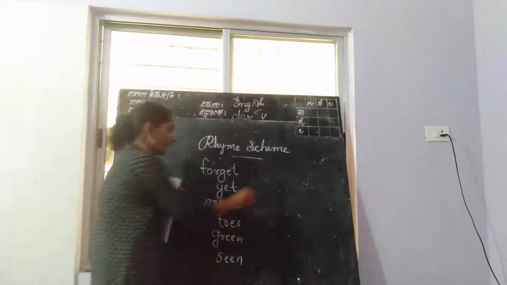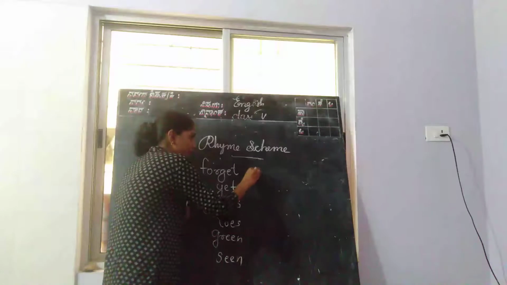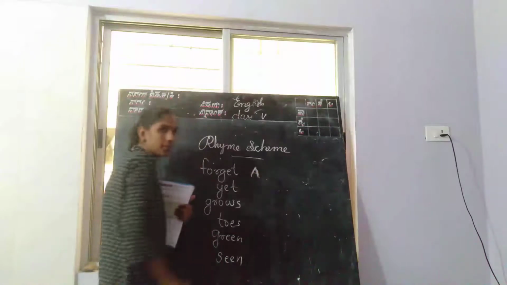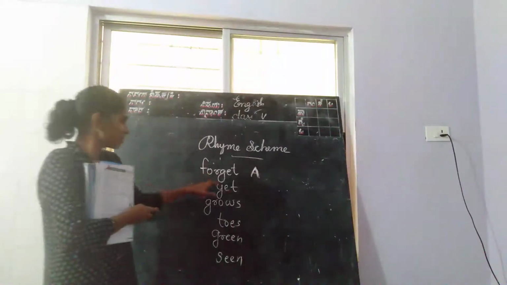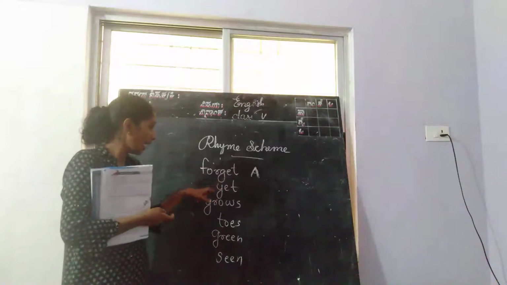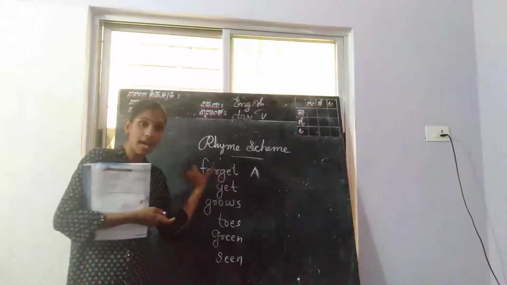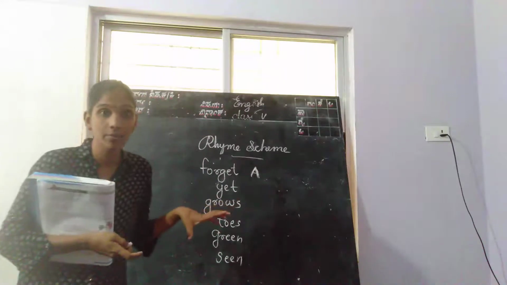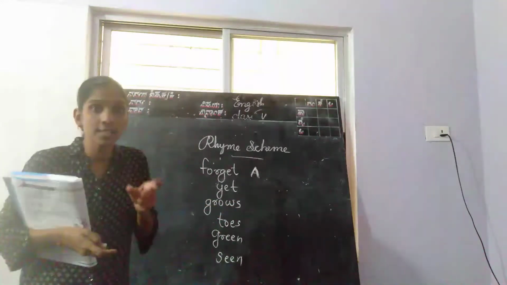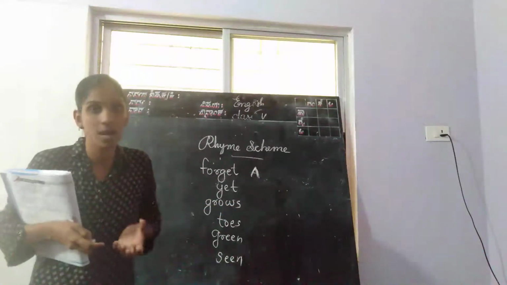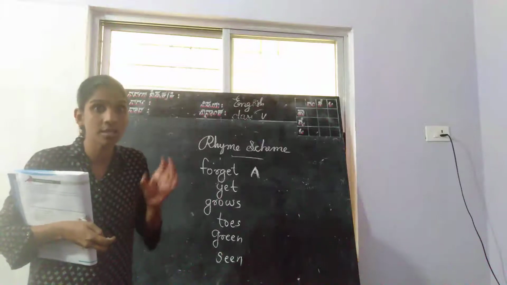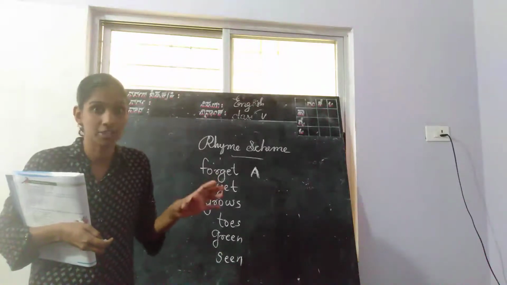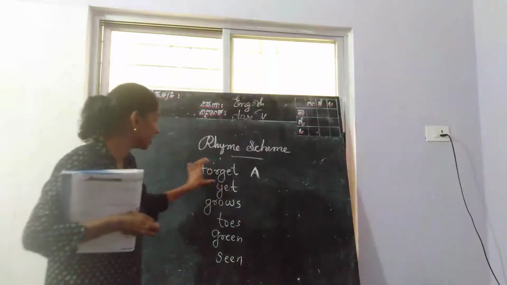Here we can write A. For this last word, we have to get the rhyming word. A rhyming word means it ends with the same sound. Forget, yet.